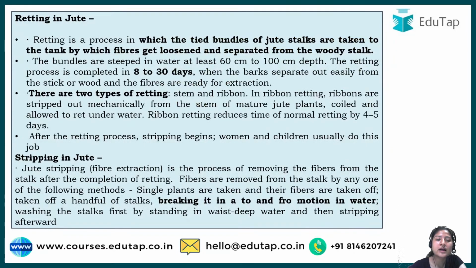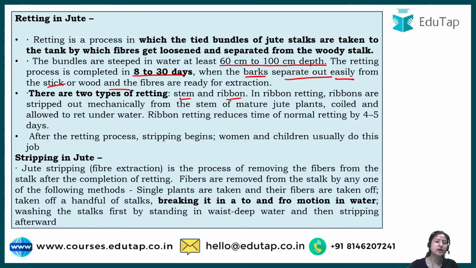So they are soaked in water at least 60 centimeter to 100 centimeter in depth, and these stalks for at least 8 to 30 days, so that the bark can loosen up and separate out easily from the stick or wood. And then there are two types of retting done. One is stem, and second is ribbon. This is not as important as knowing that retting is done in jute.